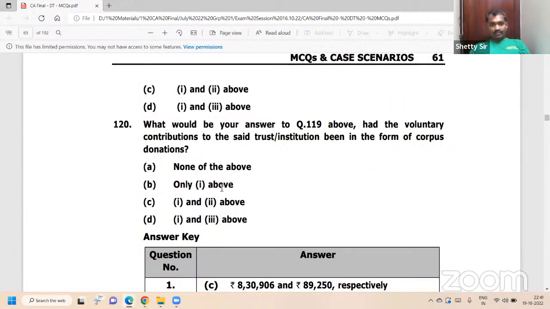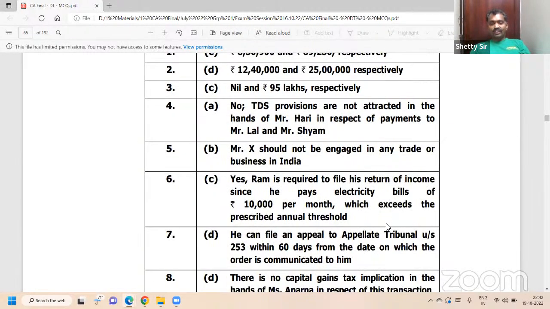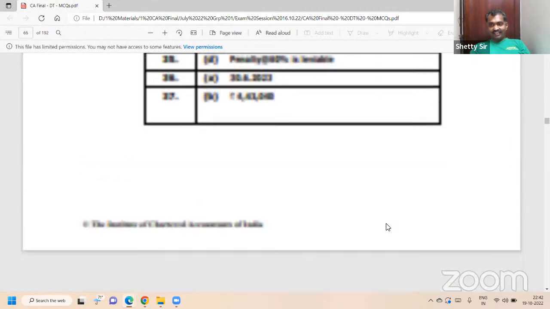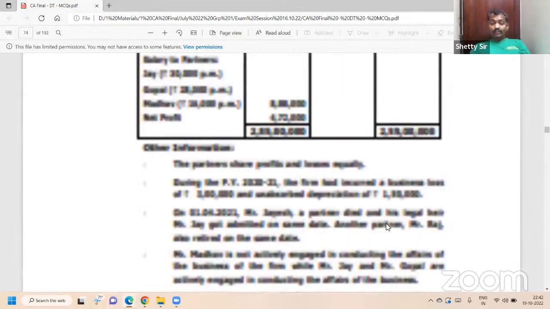Last question of the day, 120. What will be your answer? The voluntary contribution made is in the form of corpus. Corpus donation does not get deduction. 120. No deduction for corpus donation. Corpus. Did you discuss? Go see. This is where they give the answer in a beautiful way. It is a case study.